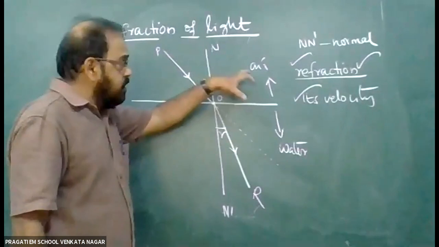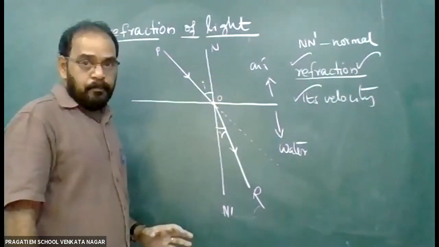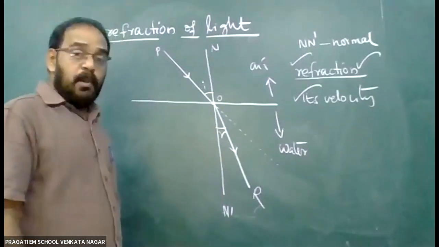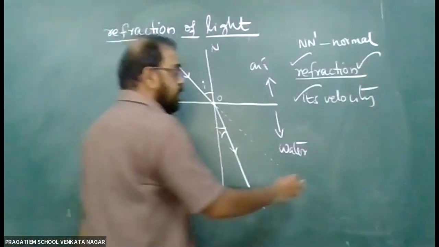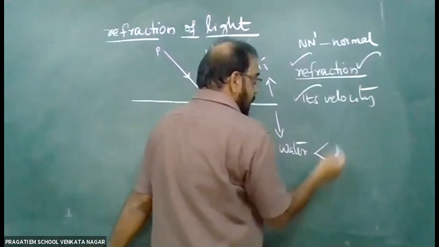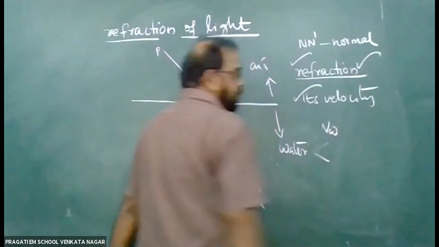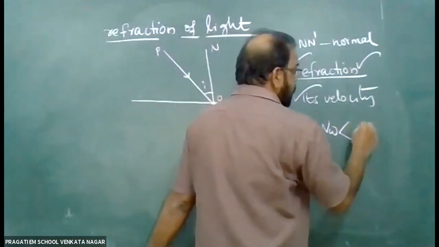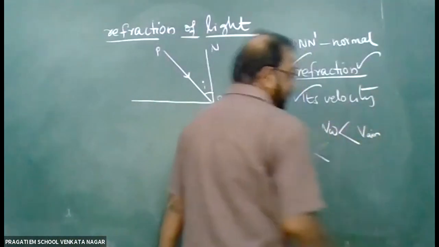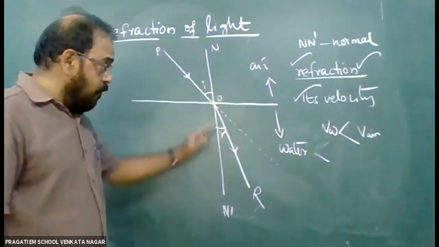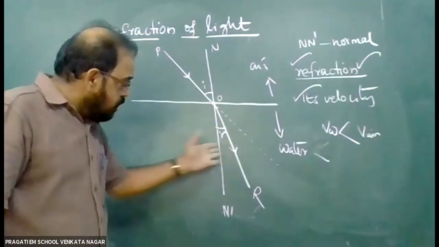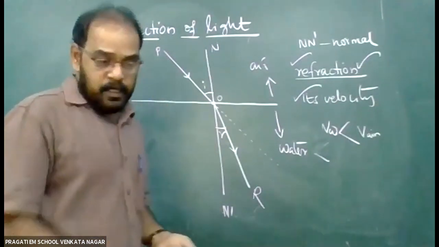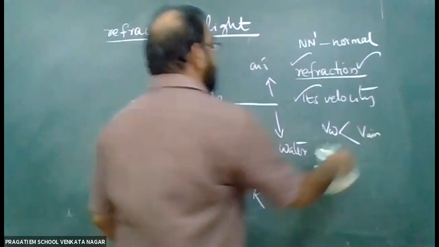In this case, we can see air and water. The density of water is more than air. So in such a case, the velocity decreases. For light, the velocity in water is less than the velocity in air. In this case, the velocity in water is less, so it bends towards the normal. Now here again we can mark these points, as we already marked in previous cases.